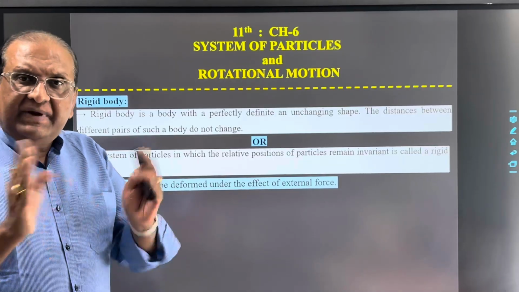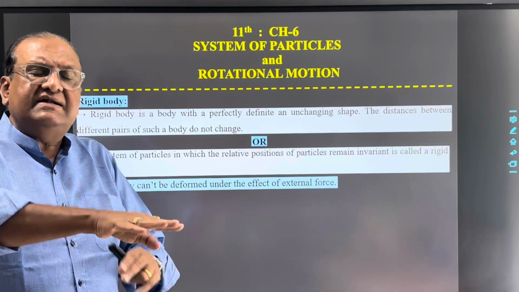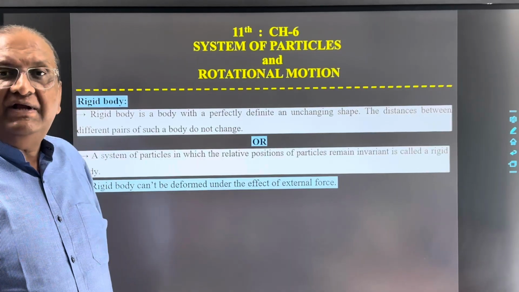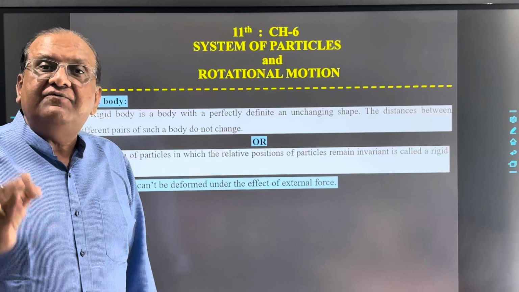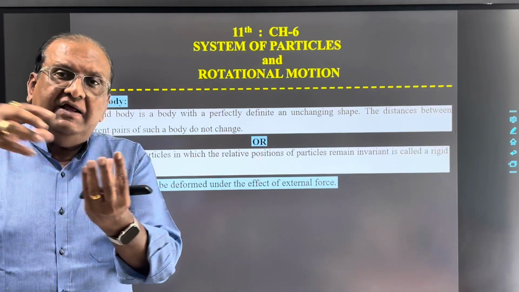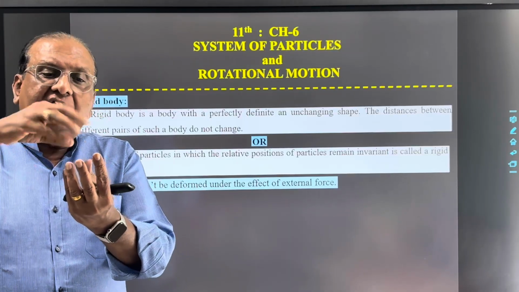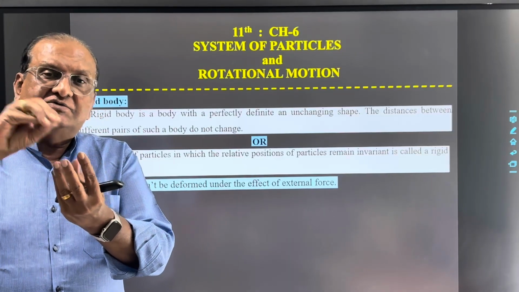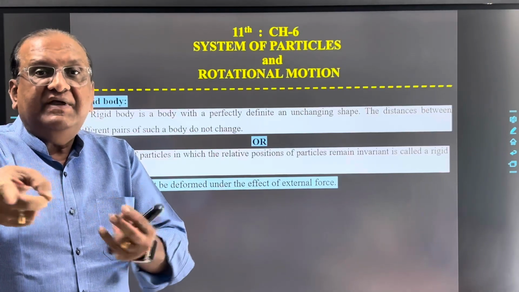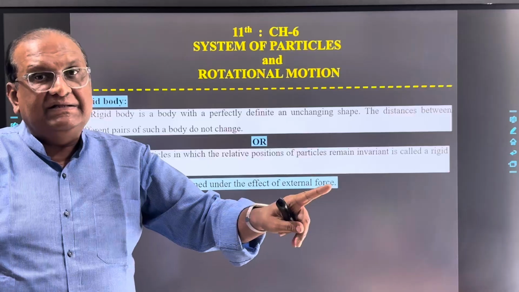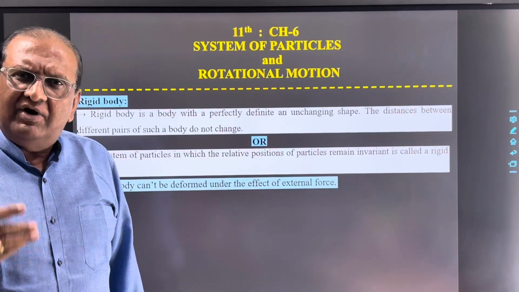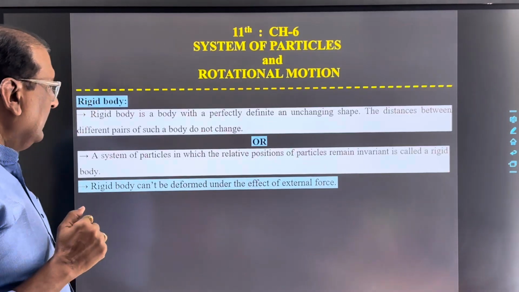But in practice, we consider a solid body as a rigid body when the force applied on it is not deforming the body. Suppose some force is acting on a body and under its effect the body executes some type of motion. If no deformation of the body takes place during that, then we can simply consider the body as a rigid body. Clear to all of you?